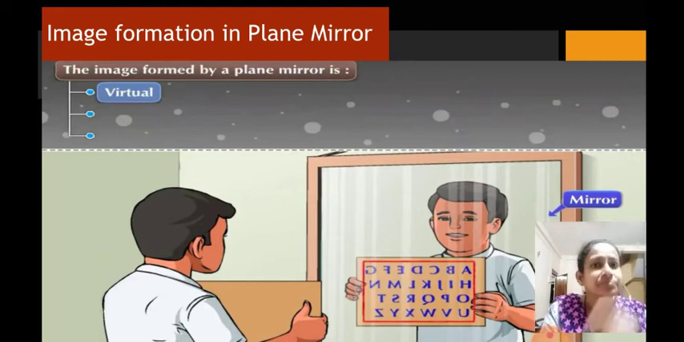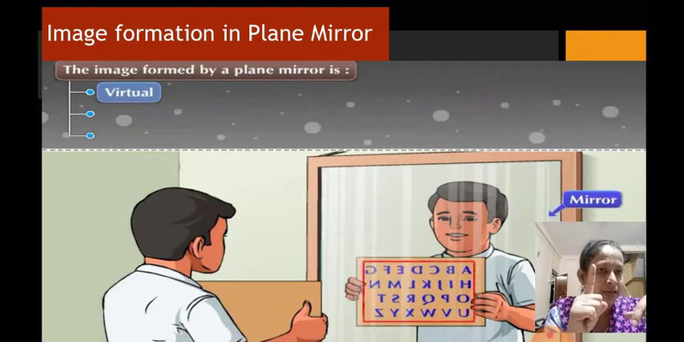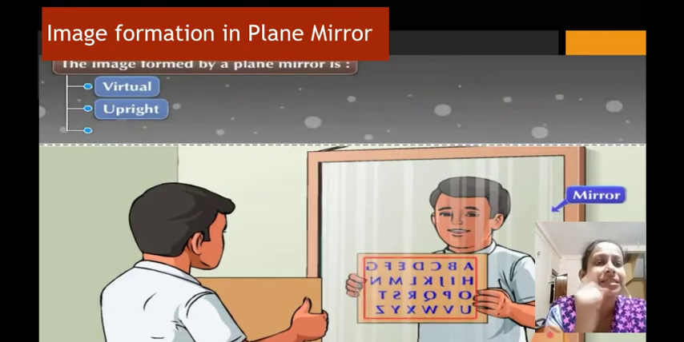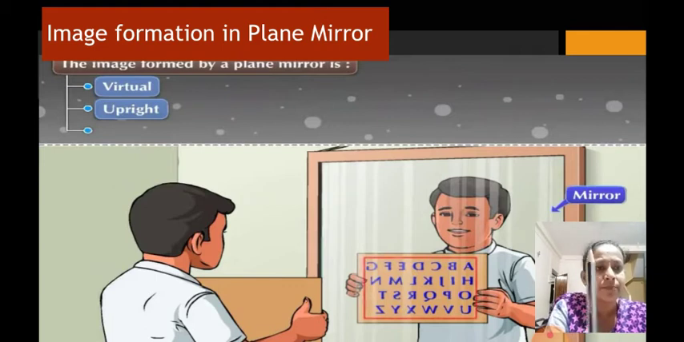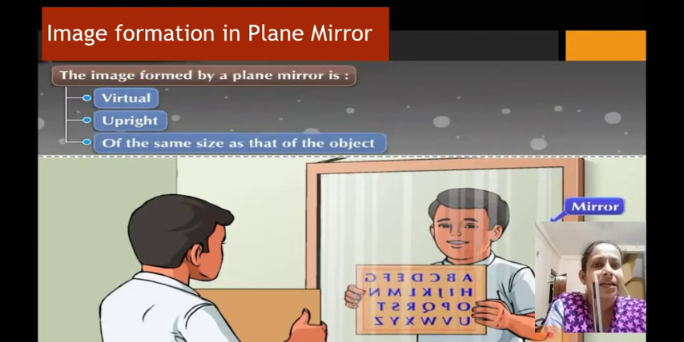It's because the image which is formed by a plane mirror is, one, virtual, that is, it appears to be coming from behind a mirror. Next, it is upright. If you hold a pencil in this way, it will remain in this way only. It is also called erect. If you place the pencil in this manner, it will not appear inverted in the plane mirror, it will be upright, or erect. Third thing is that it is of the same size as that of the object.